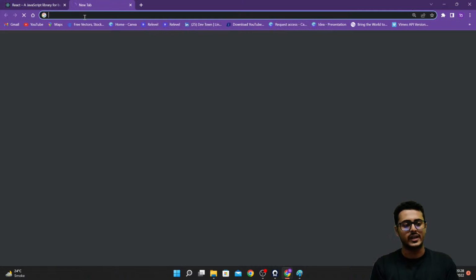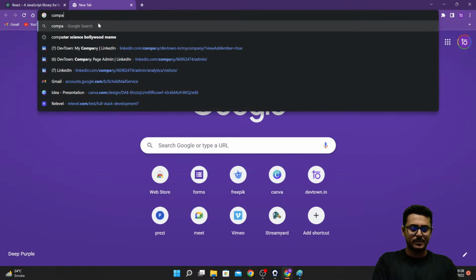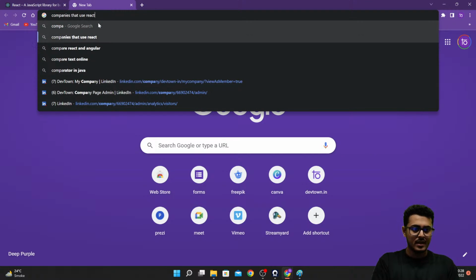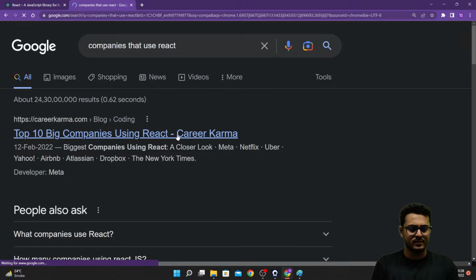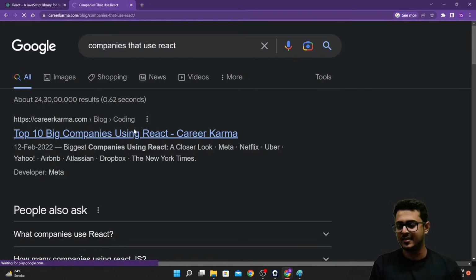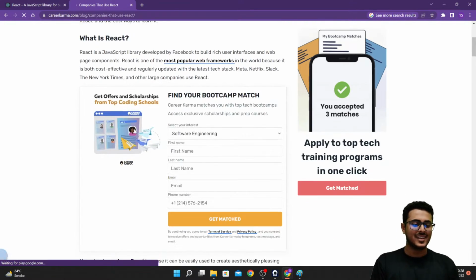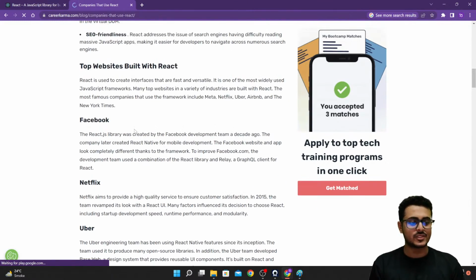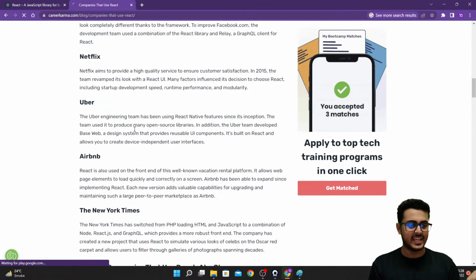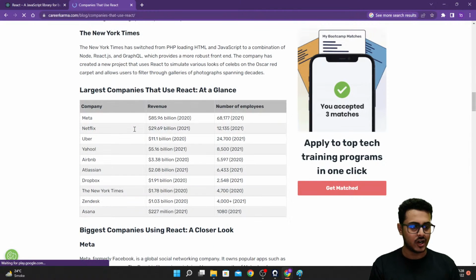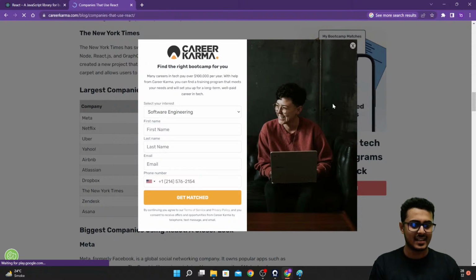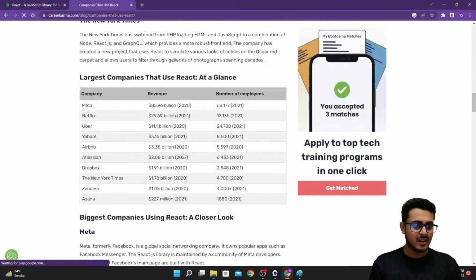Let us just search for it. Companies that use React. Let us open the first result. Let me scroll down a bit more. So companies that use React: Facebook, Netflix, Uber, Airbnb, New York Times, Yahoo, Dropbox, Zendesk, Asana, Atlassian.